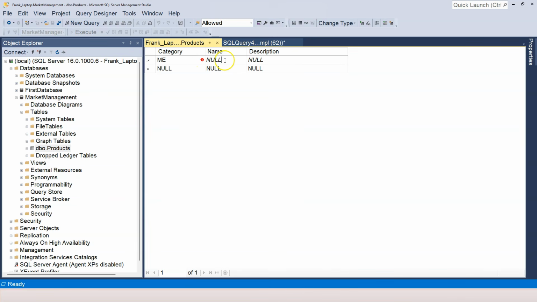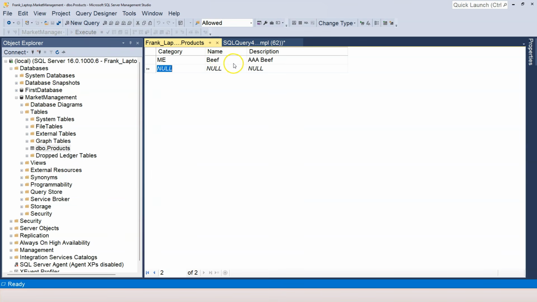Let's move on to the name column. So let's say here we are storing product beef. And here I'm going to say AAA beef. And now I click on the next row. Now you can see the exclamation mark disappeared. That means the data is actually inserted into the table.